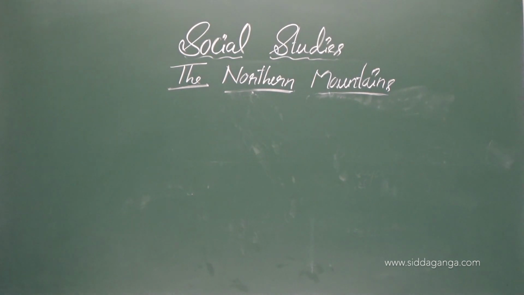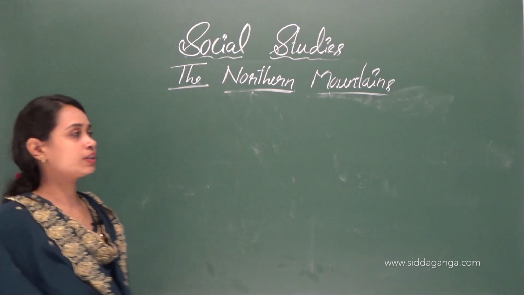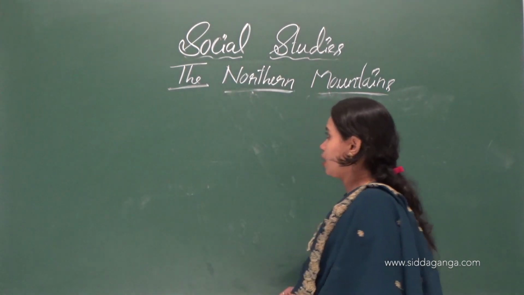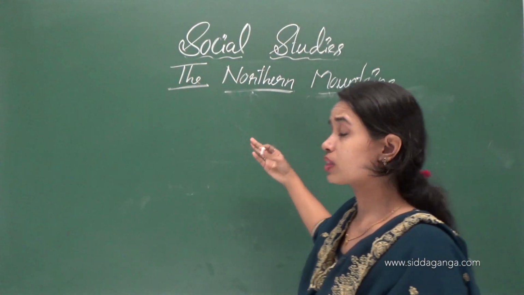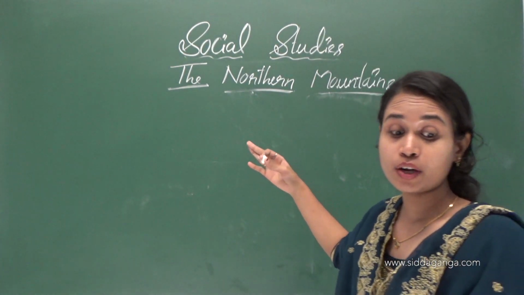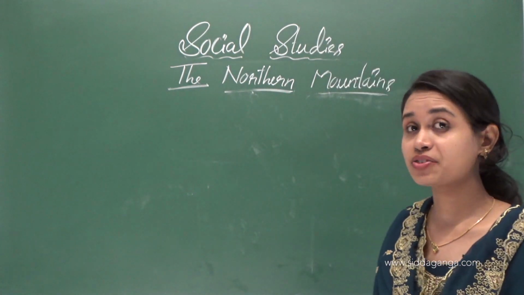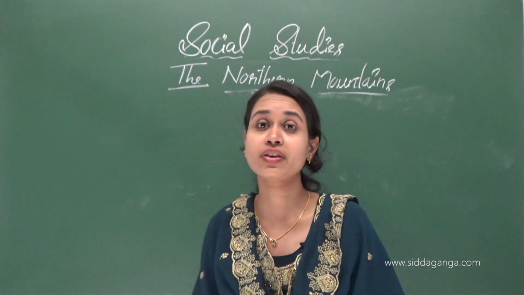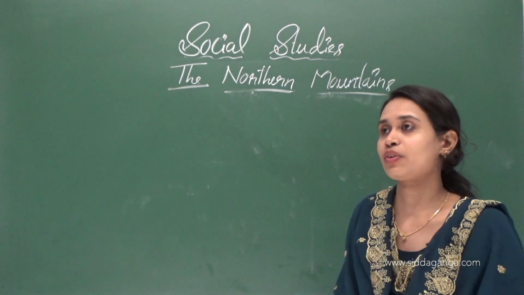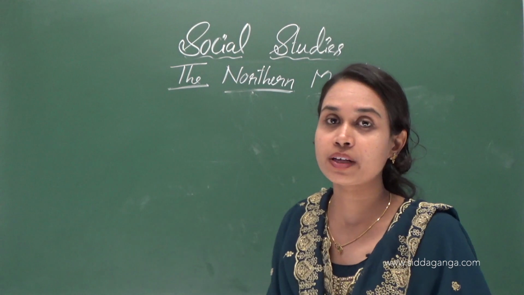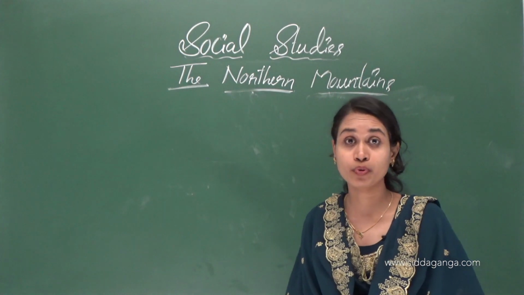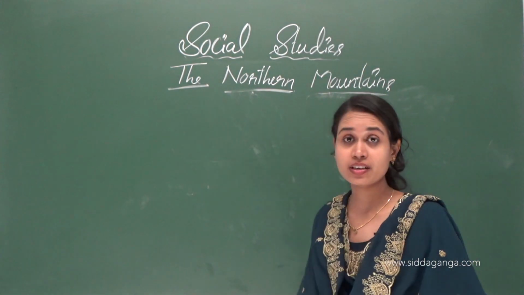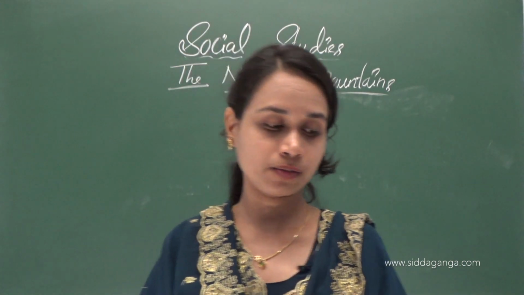The northern mountains region includes Jammu and Kashmir first, and then Himachal Pradesh, Uttarakhand, Sikkim, the northern part of West Bengal and the northeastern states. The northeastern states, the seven sister states, are Assam, Arunachal Pradesh, Mizoram, Meghalaya, Manipur, Nagaland and Tripura.